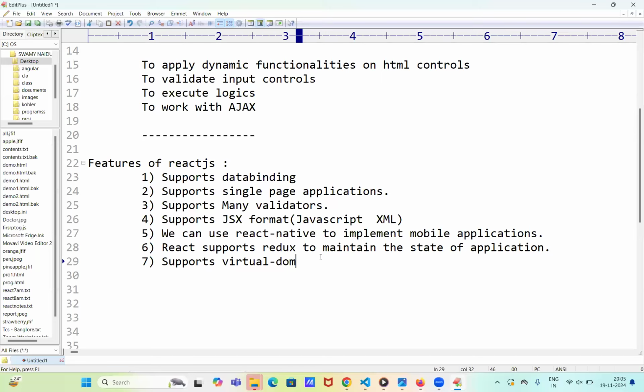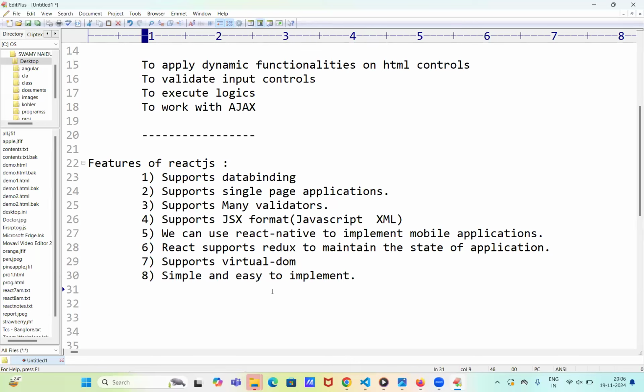Is this clear? So it supports what? Virtual DOM. Next, I will show you in detail about this virtual DOM in our concepts. Now, next point, if you observe here, simple and easy to implement.